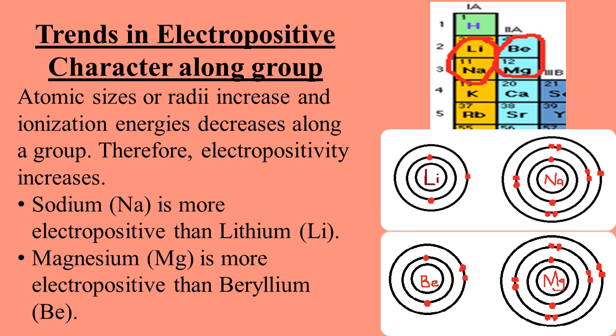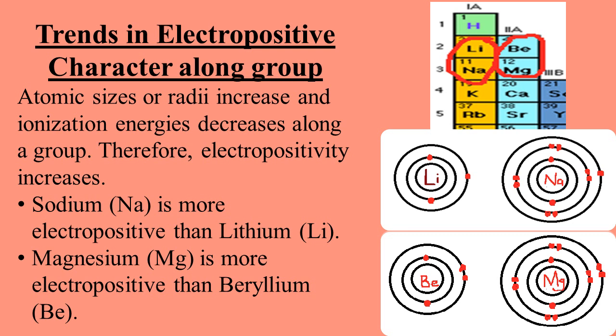Let us learn the topic trends in electropositive character along group. Electropositive character depends on atomic sizes and ionization energies. As we have learned that atomic sizes increase down the group while ionization energies decrease. So it becomes easy to remove the valence electron. Means electropositive character increases. For example, in group 1A, sodium is much larger than lithium. So it becomes easy to remove the valence electron from sodium as compared to the lithium. So sodium is more electropositive than lithium.